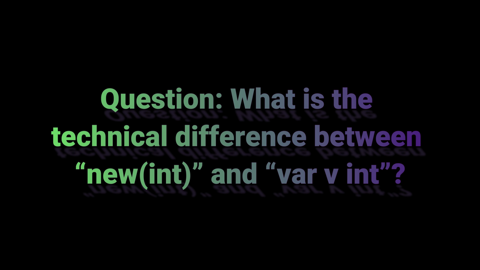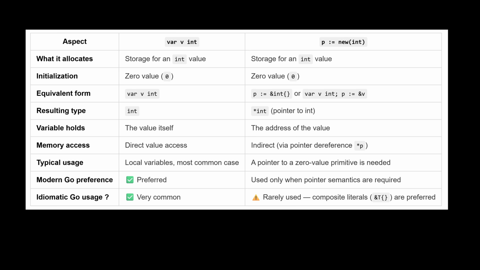Question. What is the technical difference between new(int) and var v int? var v int allocates storage for an int, initializes it to 0, and names it v. new(int) allocates storage for an int, initializes it to 0, and returns a pointer to it. They both result in zero-value initialization. New is rarely used in modern Go.